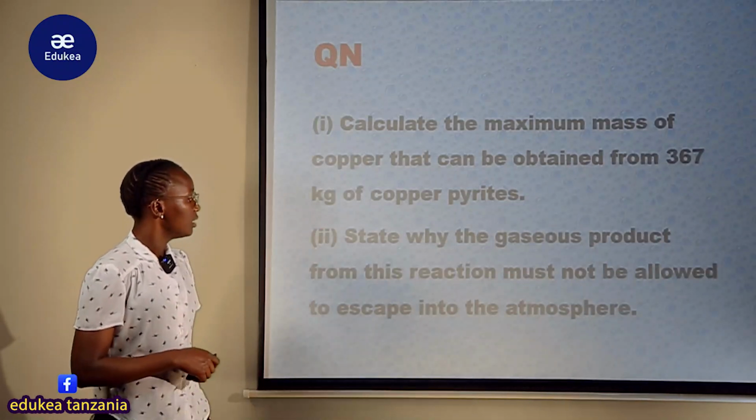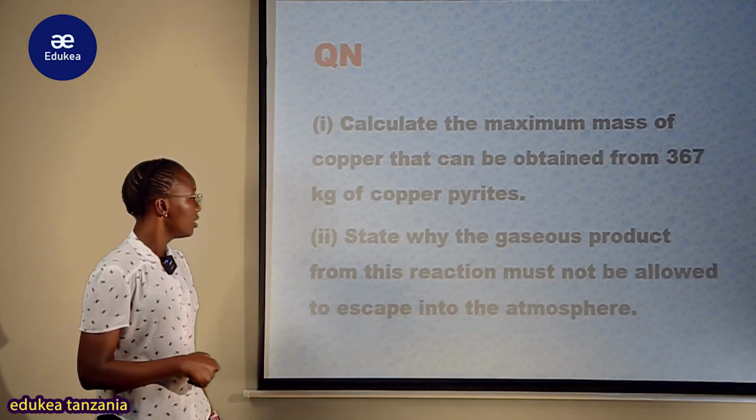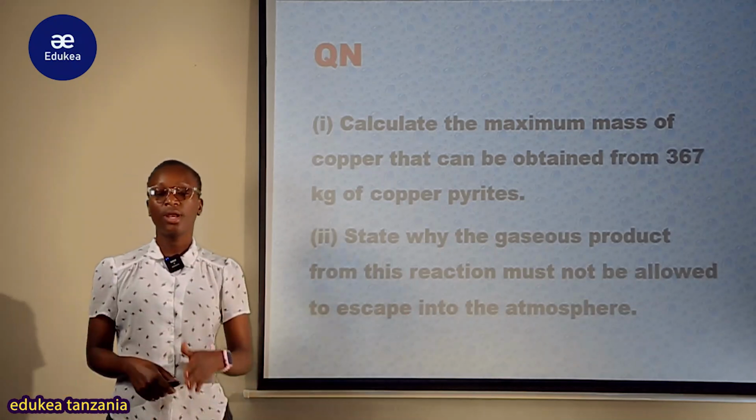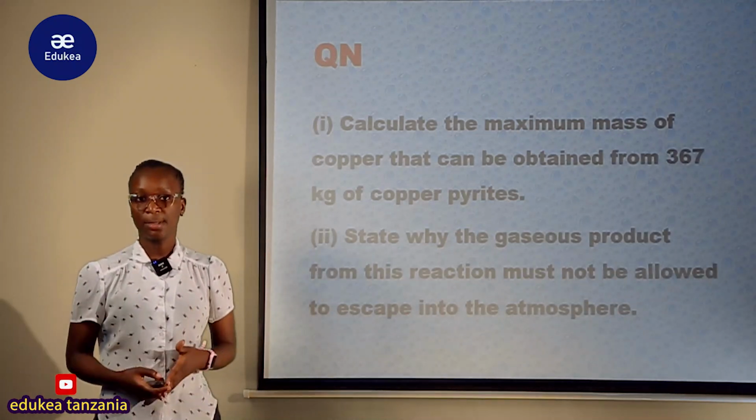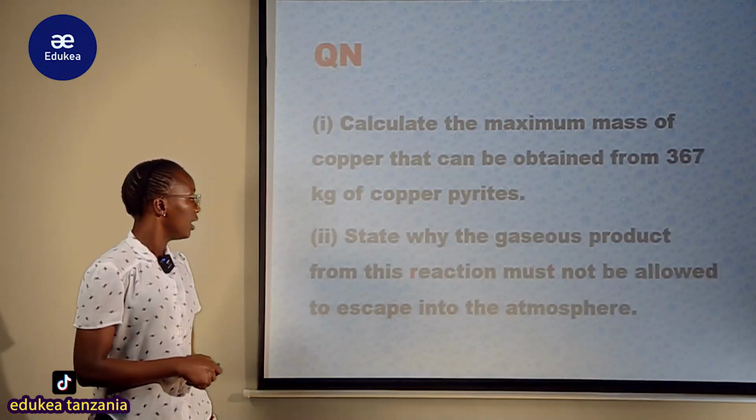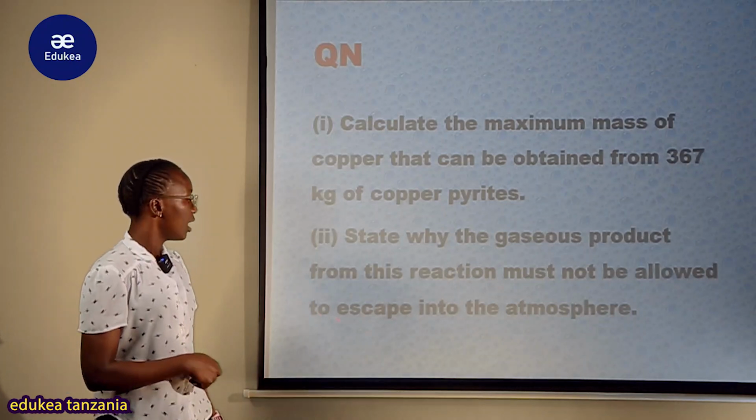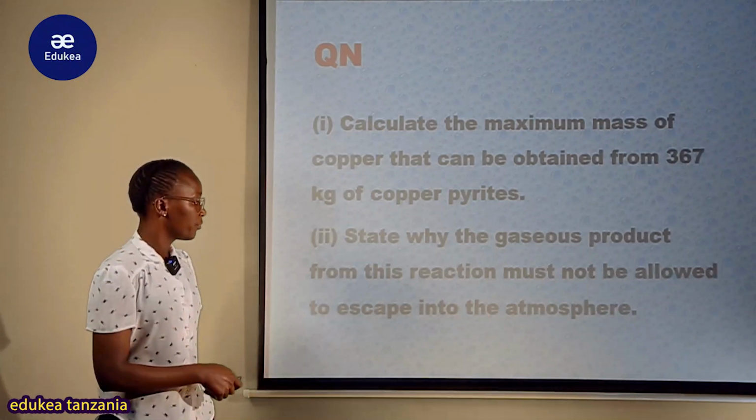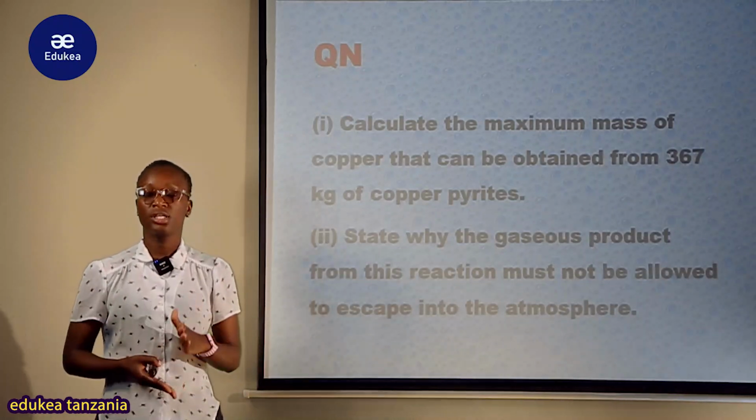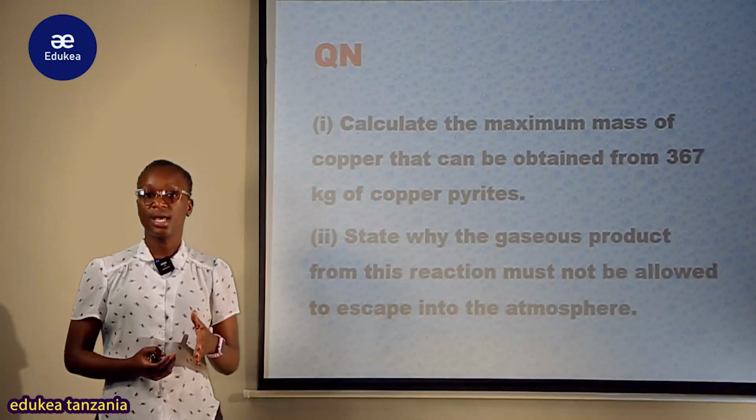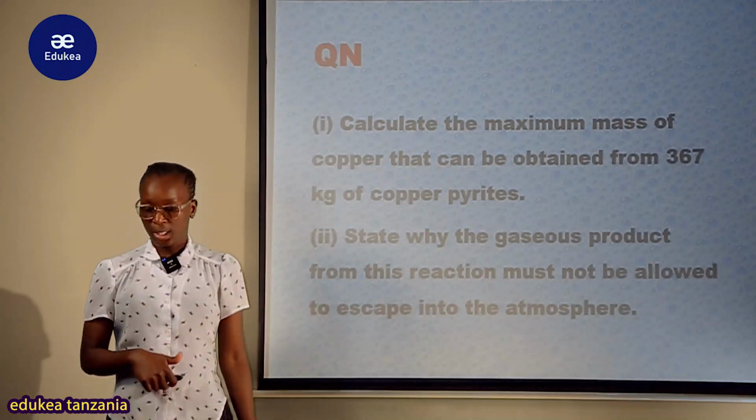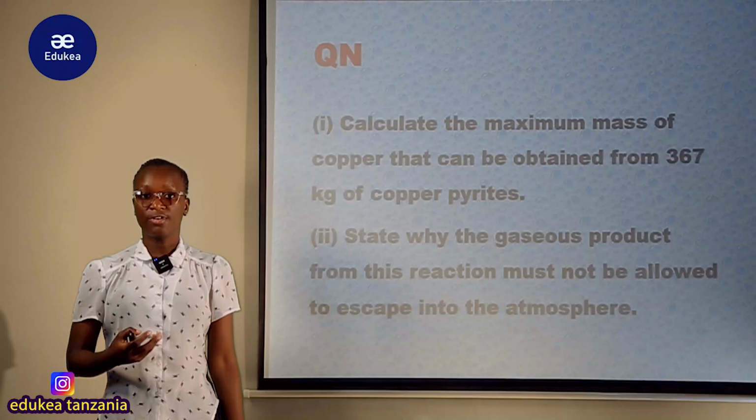Roman B states: state why the gaseous product from this reaction must not be allowed to escape into the atmosphere. We saw the gases produced after the reaction took place in limited oxygen. We had sulfur dioxide gas. Specifically we are asked why this gas must not be allowed to escape into the atmosphere. The student is required to give a reason why this sulfur dioxide gas must not escape into the atmosphere. So this is the question, and the student is required to provide the correct response.